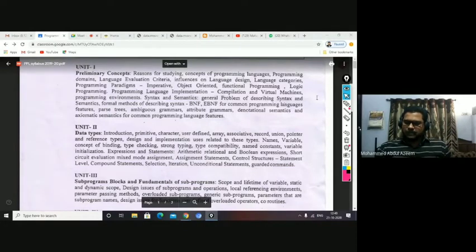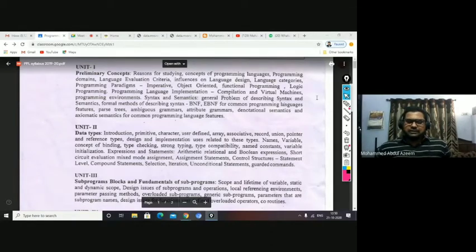Now the variable will have six attributes: the name, the address of memory, the value, the lifetime, the scope, and the type. Here, type means the type of the variable, whether it is integer, character, float, long, or double.